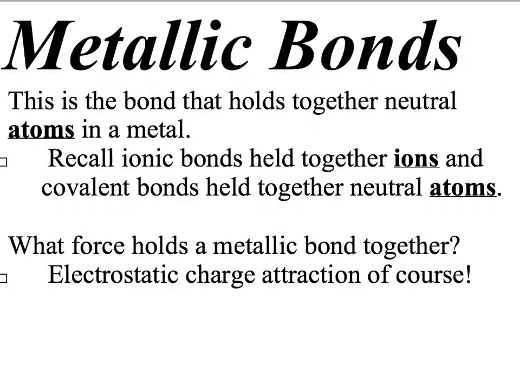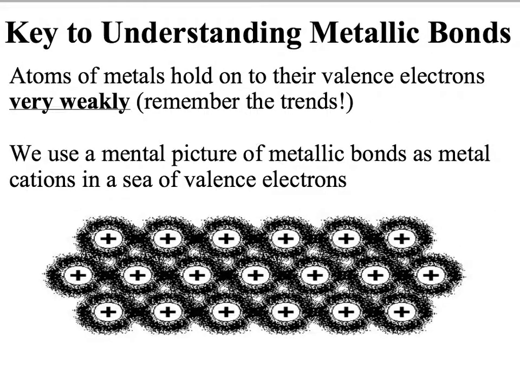If we go back and think about our ionic bonds, our plus and minus were ions, the cations and the anions. If we look to our covalent bonds, our positive side was the nucleus of the atom, and the negative side was the shared electrons. This time, what are our plus and minuses? We need to look at our mental conception of metallic bonds.